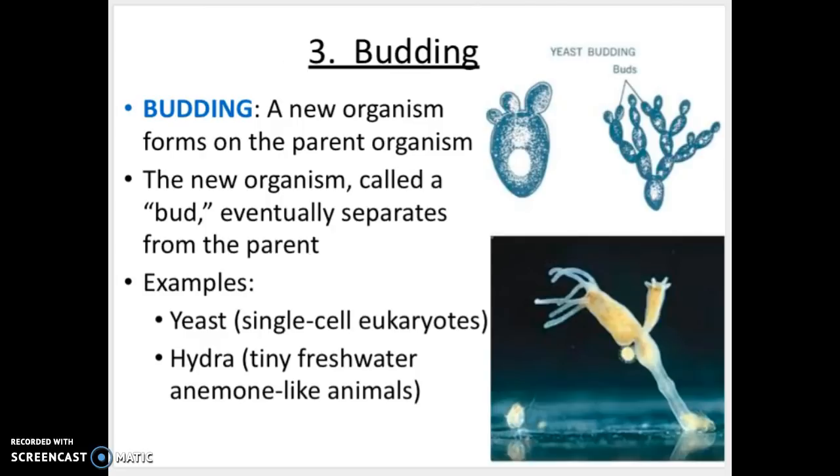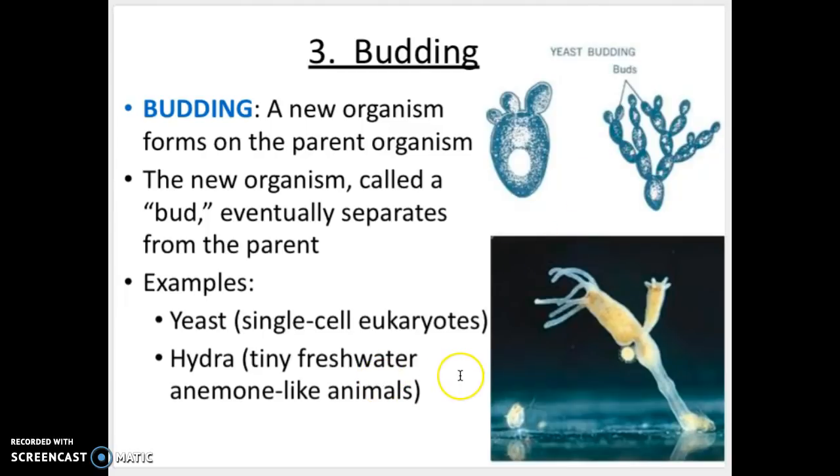All right, the third type of asexual reproduction is budding. So budding is when a new organism forms on the parent organism. This new organism, called a bud, eventually separates from the parent. One example is yeast. You can see here some yeast cells, and that yeast, which we use for baking bread, will form these little buds on it, and then these little buds will break off and become their own organism.